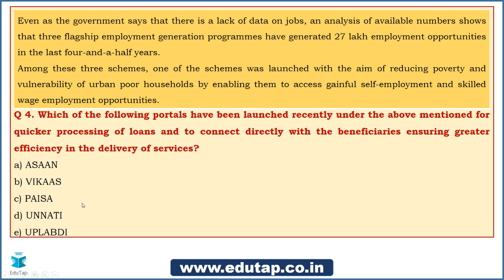Now you need to tell me what is the answer. Is it Asan, is it Vikas, is it PESA, Unnati or Uplabdhi? A lot of answers pouring in. Ricky says it is D, Unnati. Anivesh says it is PESA. Rahul says it is D, Unnati. Prem says it is D. Most of you are going with D. Let me give a chance to others as well. Let us see how they answer, right?